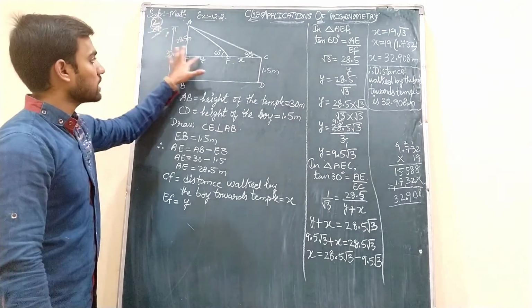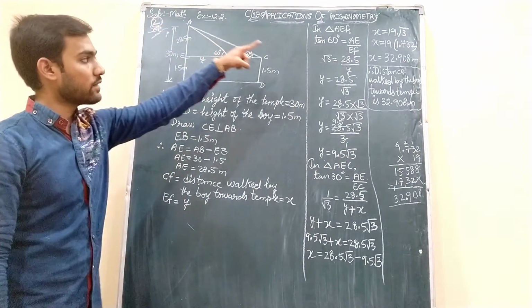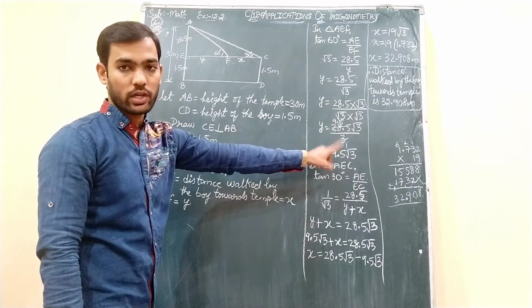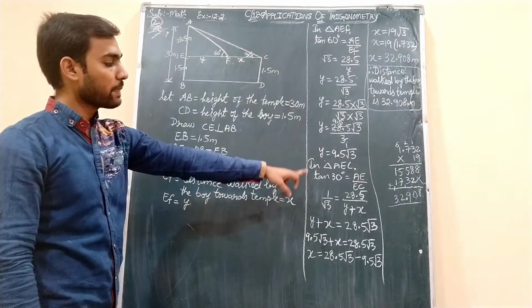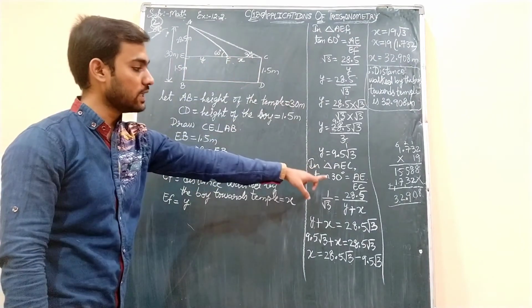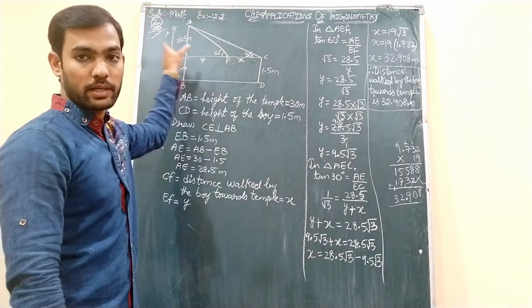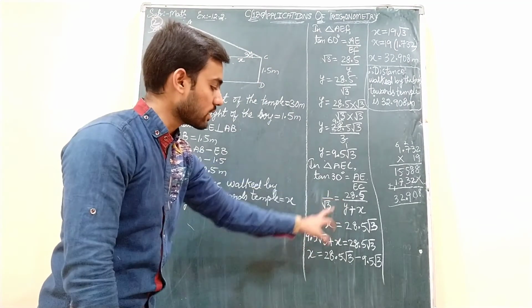Okay, so we have taken all the assumptions. Then firstly we have taken this triangle AEF, tan 60 degree, AE by EF, and after rationalizing it here we got this as 9.5 root 3 meters. Now we have taken the complete triangle AEC. In this we have taken tan 30, opposite AE by adjacent EC. EC is the combination of both the parts, y plus x, completely from here till here. So then this we have cross multiplied completely.